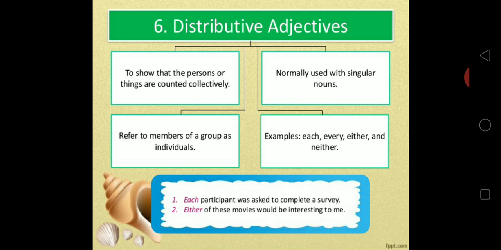Now either, what do you do with either? Suppose there are two options kept. When do you use either? You use either when two options are kept, and out of the two options you have to select any one. So either of these movies would be interesting to me. So that means one. You are talking about any one. So you refer to things that are individual.